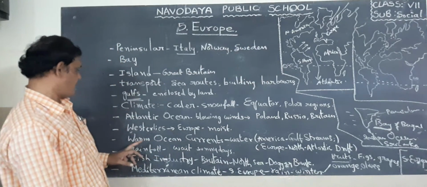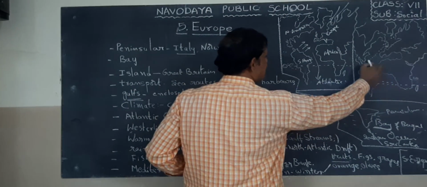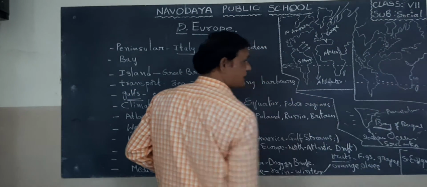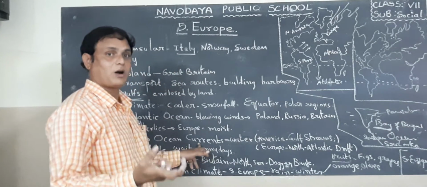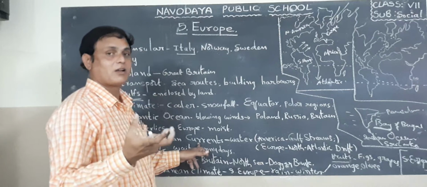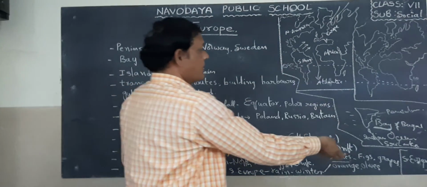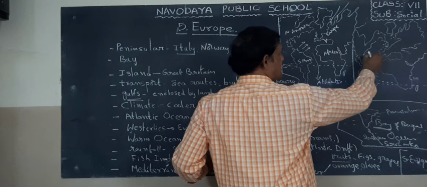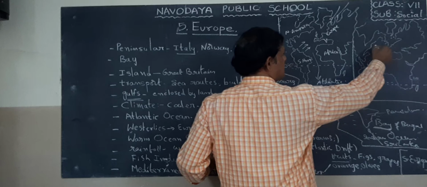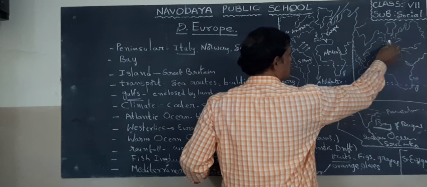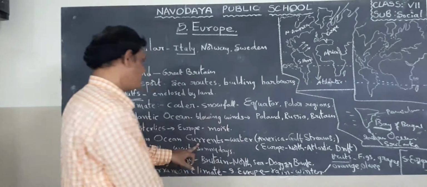Okay. Next, warm ocean currents. These are the warm ocean currents. Actually, the equatorial region receives high temperature. Due to the temperature, the water became hot and even the air also became hot. So the warm currents are blowing. It touches the south part and eastern part of North America, and it goes in the direction of the west part of European countries.